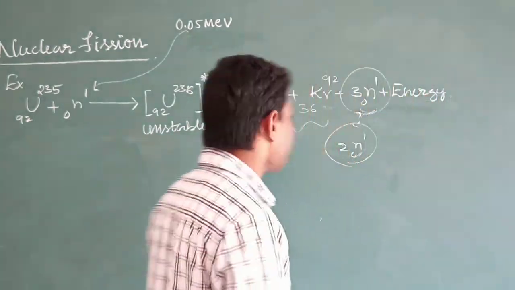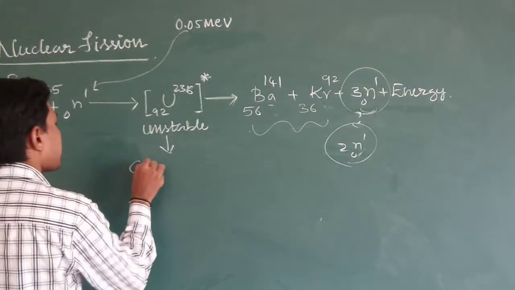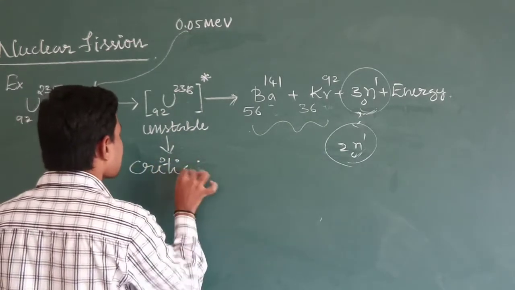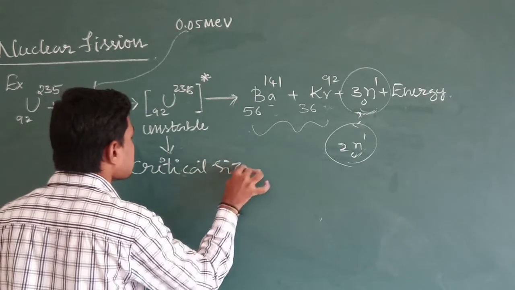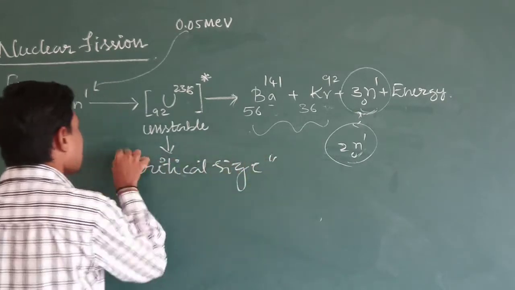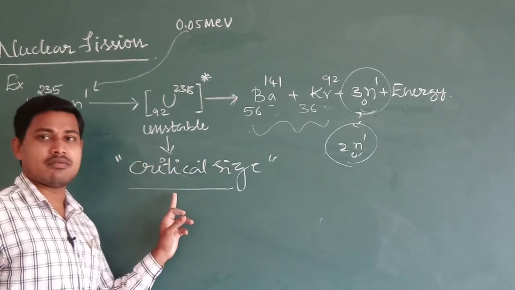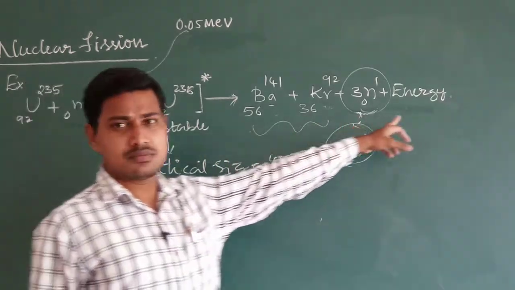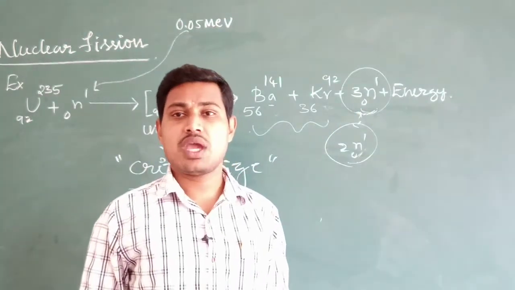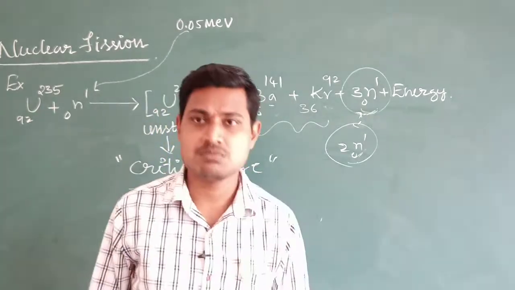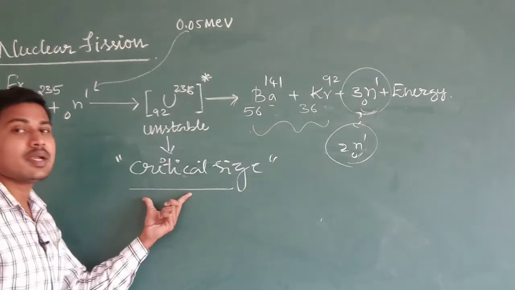That size of fissionable material is referred to as critical size. The minimum size that the fissionable material should have in order to sustain the nuclear chain reaction is called critical size.